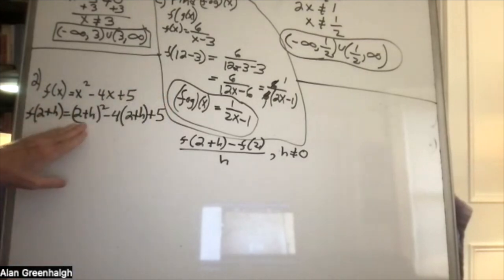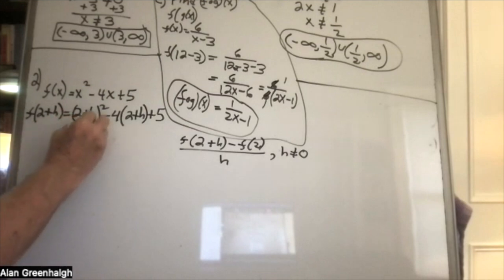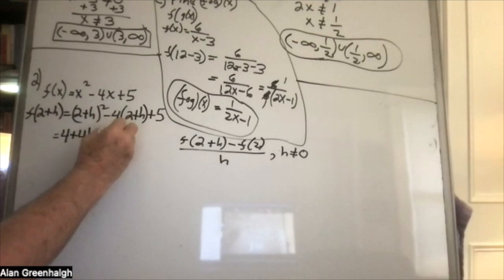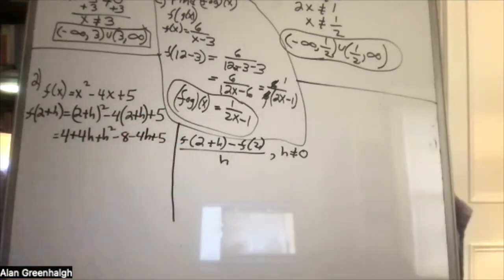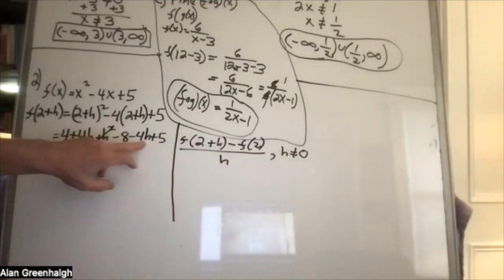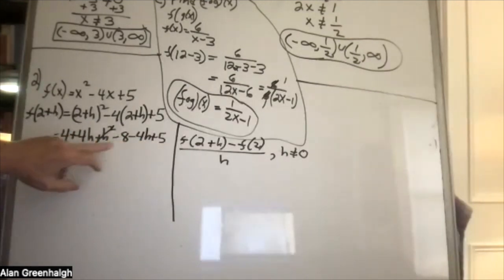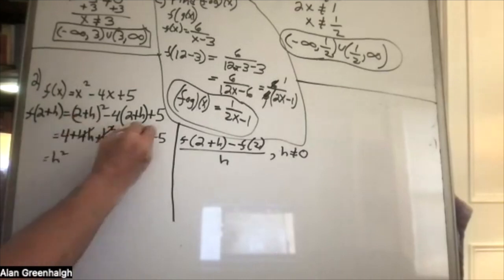I'm just again checking my work. Did the substitution correctly? Okay. And this becomes 4 plus 4h plus h squared minus 8 minus 4h plus 5. Let me draw a line there so we don't interrupt those two. And now let's put the h squared at the beginning and then get rid of it. Positive 4h, negative 4h. Very interesting, huh? That just is 0.